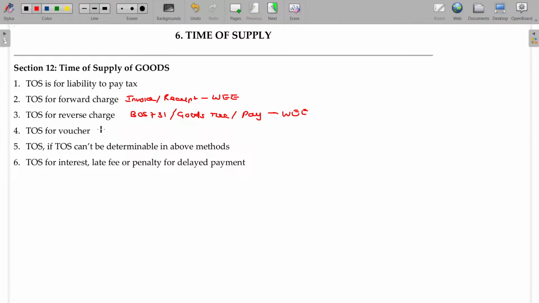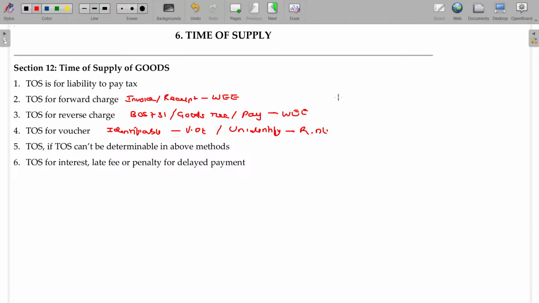In case of voucher, identifiable or unidentifiable. In case of identifiable, voucher date will be taken. In case of unidentifiable, redemption date will be final.